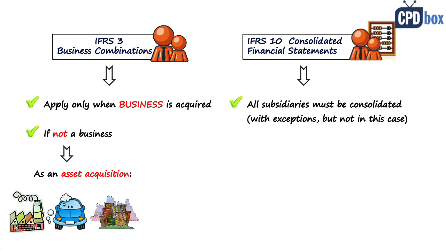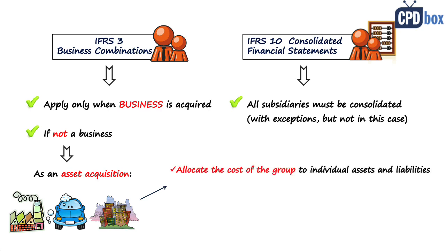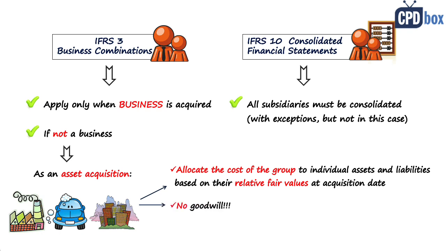And this means that you need to allocate the cost of the group to individual assets and liabilities of the acquired subsidiary based on their relative fair values. And then it also means that there is no goodwill. No goodwill, okay? The thing is that if you paid more than the fair values, this excess is a part of that allocation in step 1, not goodwill. And we will show that in the numerical example.